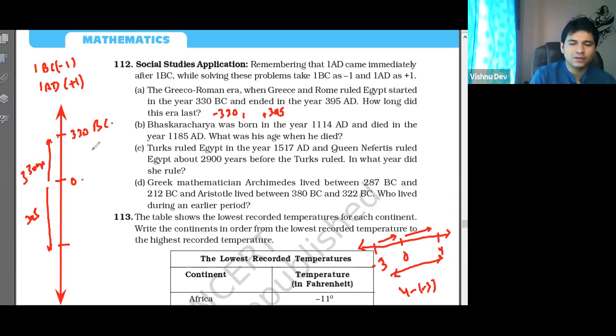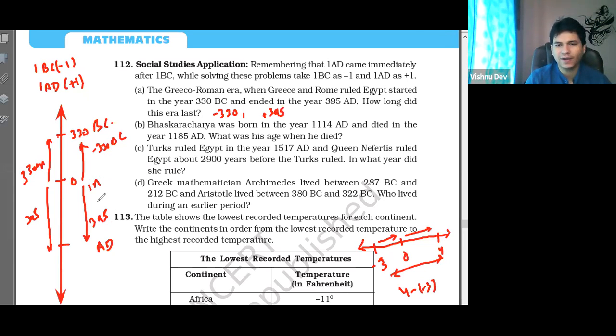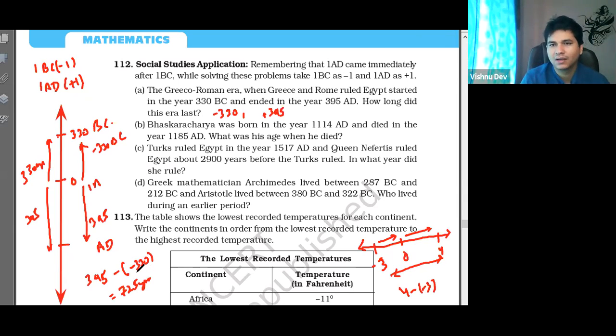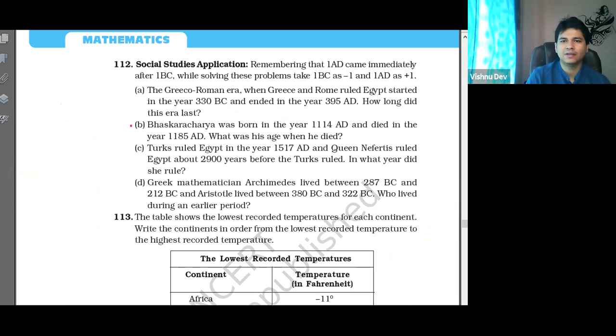So this goes from 0 to -330 BC, so to come from 330 BC to 180 we need 330 years, then 395 years, and then it comes into AD. So what will the total years be? 330 and 95, the total becomes 725. Right, the initial is -3... 725, it is 7 and 25 years. Now did you understand? Explain once again? Yes, sir. Remember the concept: change is always final minus initial.